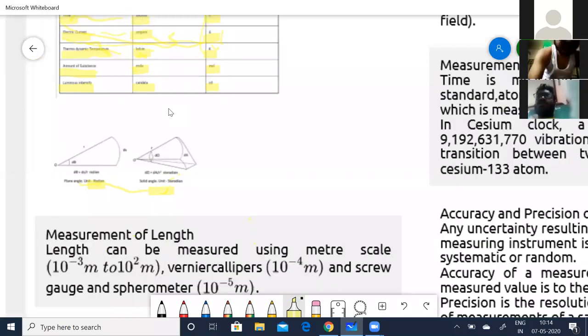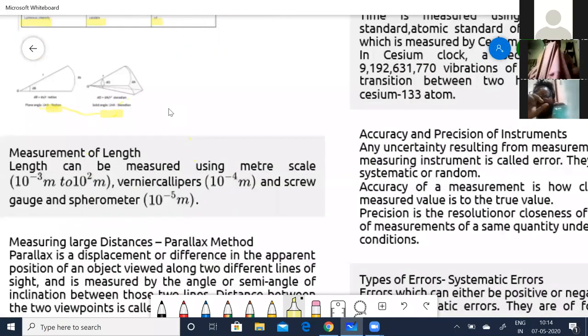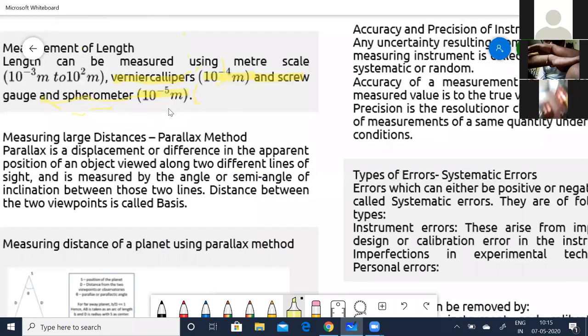Okay, now coming to the next part, that is measurement of length. When you talk about length, what is the definition for length? Length can be measured. Now, how do you measure length? You can use a meter scale, a vernier calipers, a screw gauge or a spherometer. For a meter scale, the range is 10 to the power of minus 3 meters to 10 to the power of 2 meters. And for a vernier calipers, it is 10 to the power of minus 4 meters. And for a screw gauge and spherometer, it is 10 to the power of minus 5 meters.